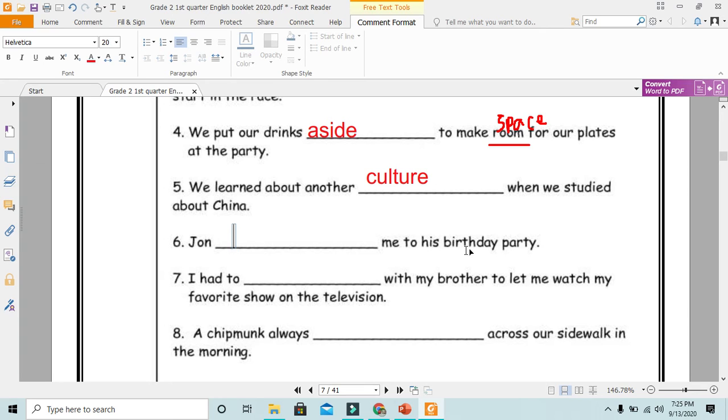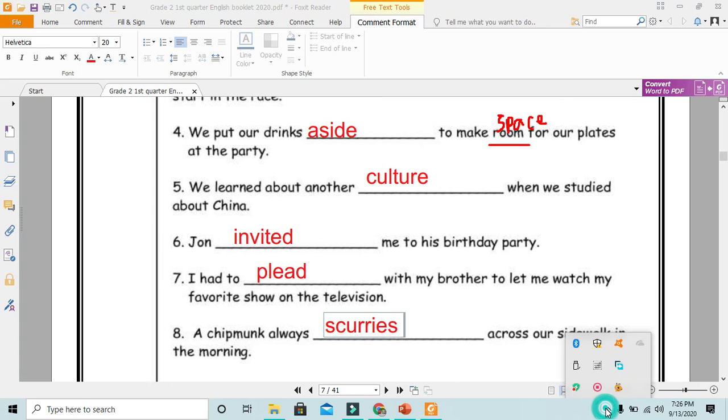Number 6. John invited me to his birthday party. Invited, yes. Excellent. Good work. Number 7. I had to plead with my brother to let me watch my favorite show on the television. Plead. Good. Number 8. A chipmunk always scares across our sidewalk in the morning. Yes, it's an animal. So what can this animal do? Scurries, yes. That's it. Did we finish the 8 sentences? That's a great job.